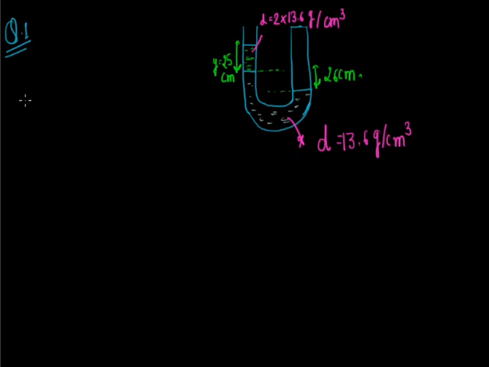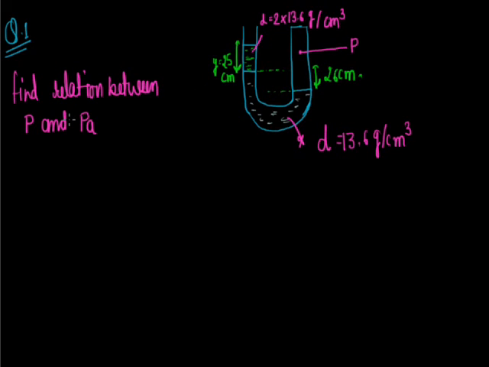In this question we have to find out the relation between P and PA, where P is the pressure at this point and PA is the atmospheric pressure. Now solution. Actually in this type of questions we always find the level where the pressure is equal.